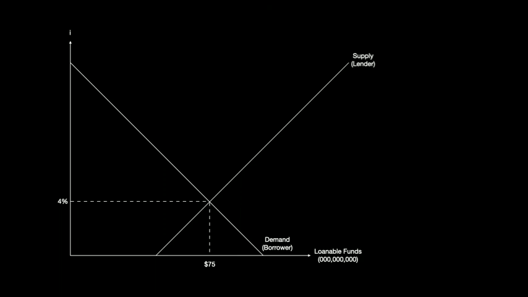These can go in either direction. You could have a decrease in supply and you could have a decrease in demand. The same thing, but just the opposite effects. I'm just looking here at what happens when the demand and supply in loanable funds changes.